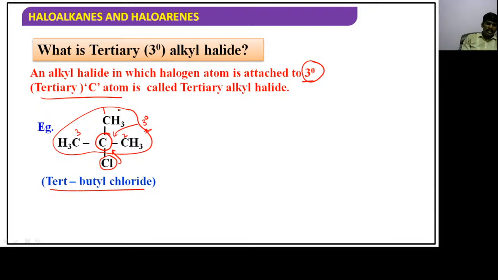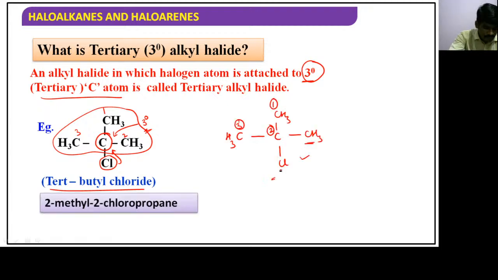Now at the second position we have a substituent called methyl, and another one, chlorine. So it is said to be 2-chloro-2-methylpropane. You have to give it like that, not 2-methyl-2-chloropropane. It is 2-chloro-2-methylpropane. Hope you understand the naming part, right?